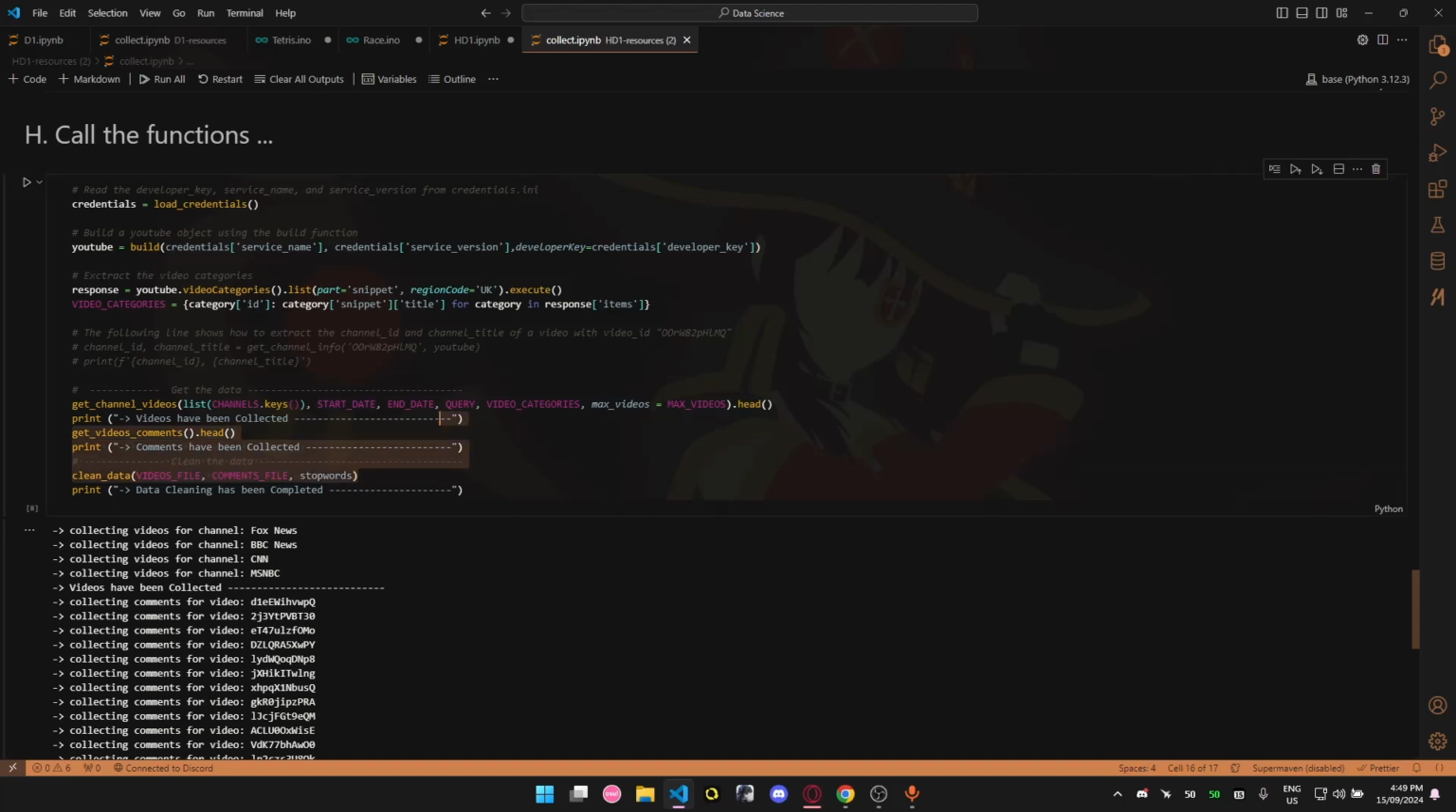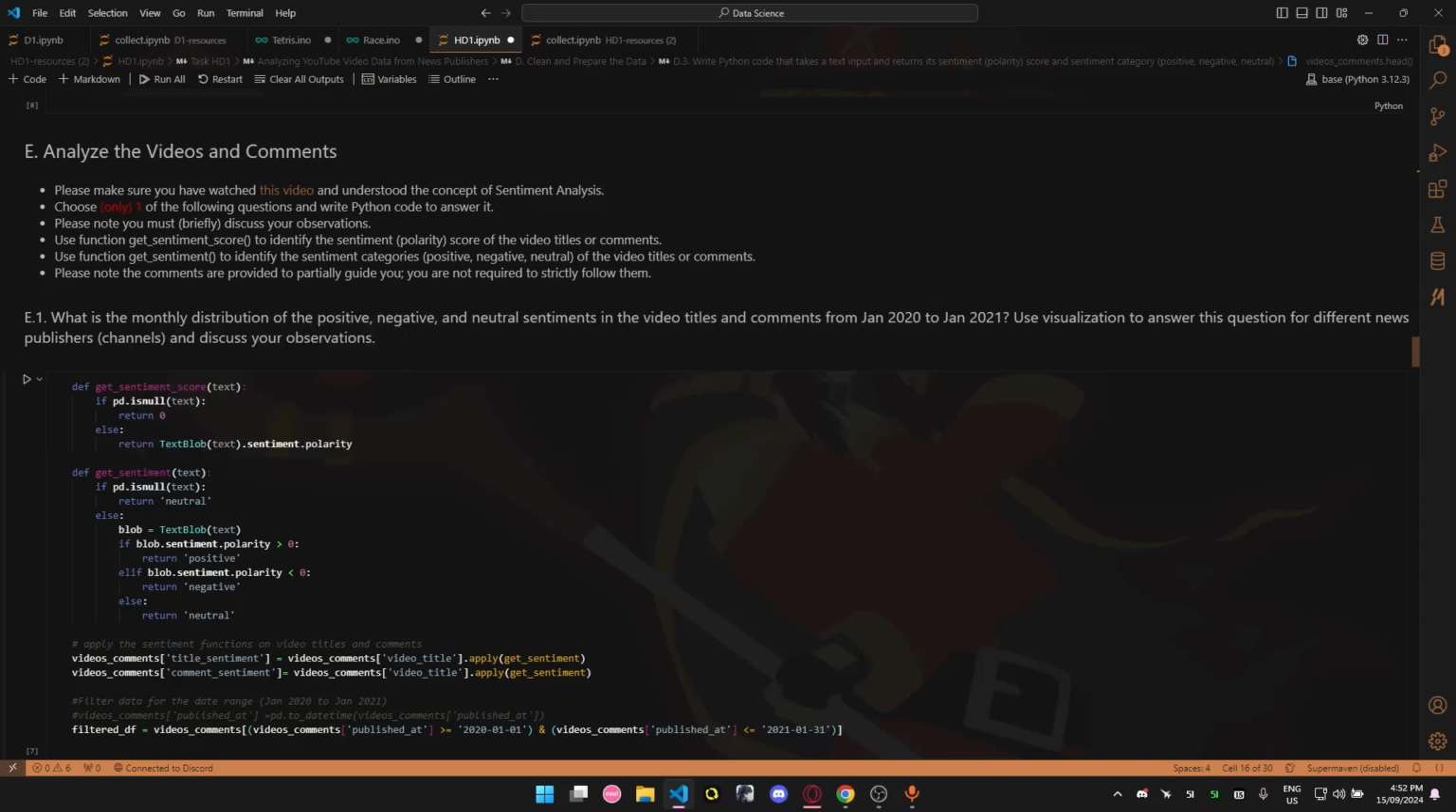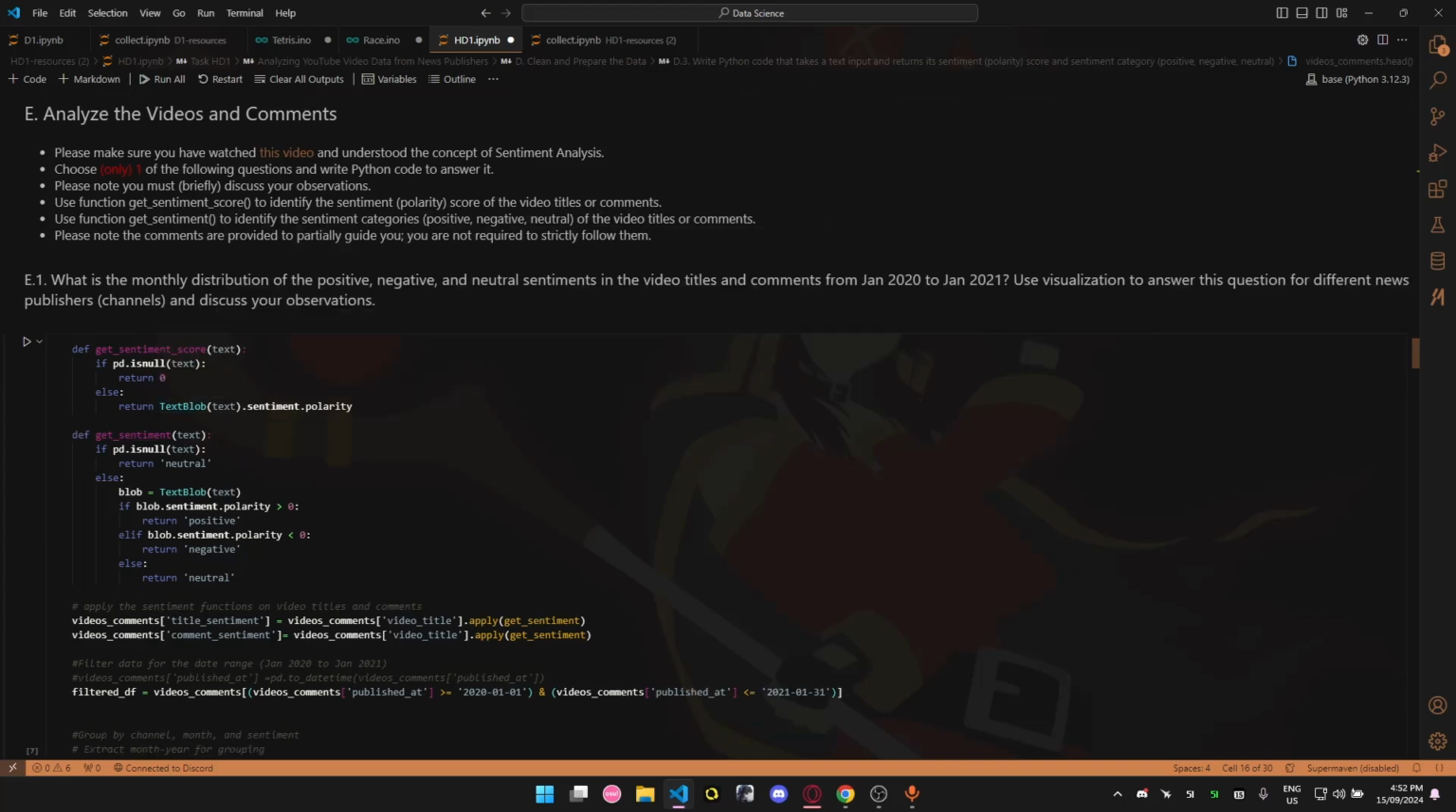The point I worked on is about analyzing the monthly distribution of sentiments for each channel, videos, and comments. Here I have 2 sentiment analysis functions, where get sentiment score is going to return the polarity score of the given text. Get sentiment will return positive, neutral, or negative. These 2 functions work by taking words from a big database with polarity-classified words, and comparing them to the text being analyzed, for example the video title or a random comment, and then returning a result based on the data frame they took the words from.